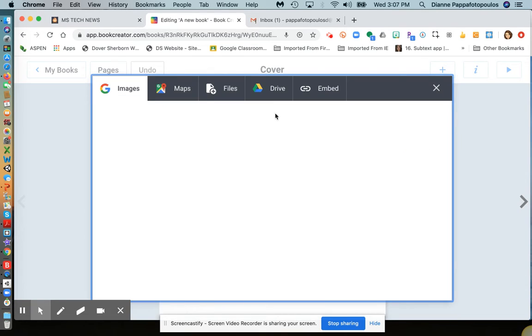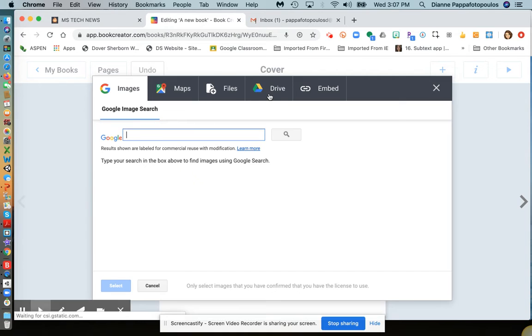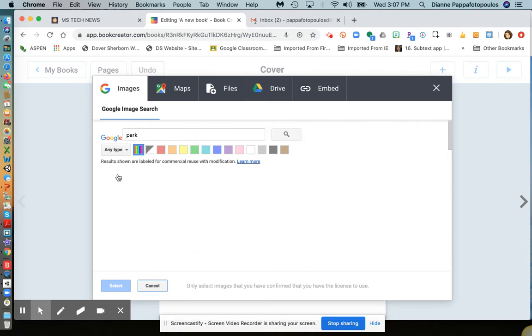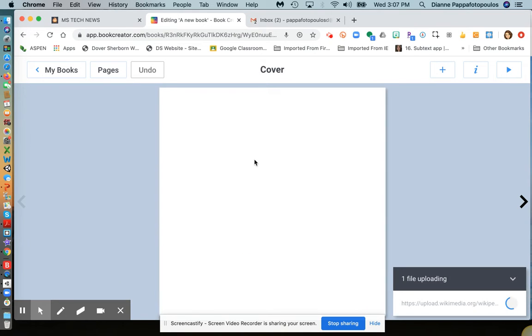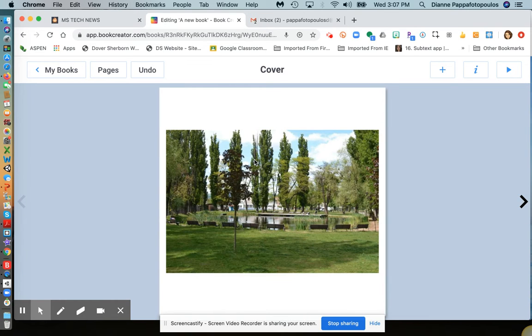I can import maps, files from my Google Drive. I can embed links. I can go to a Google image search and search on pictures. I'm going to search on a picture of a park. And I'm going to select an image, and it'll immediately put it into my cover page.